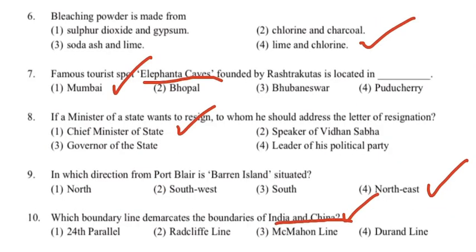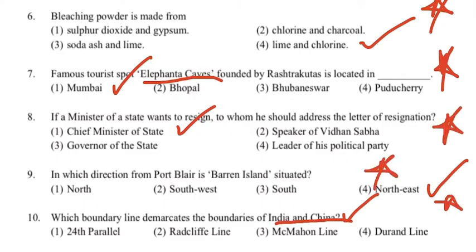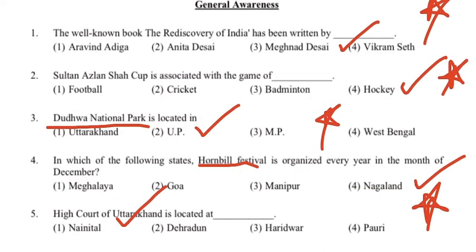Then we have from science also, that is chemistry. From chemistry we had a question. Then this is also from geography. Then again polity, and then again geography, and then again geography. So basically in GK we have seen here that your geography and polity sections were asked in numbers.